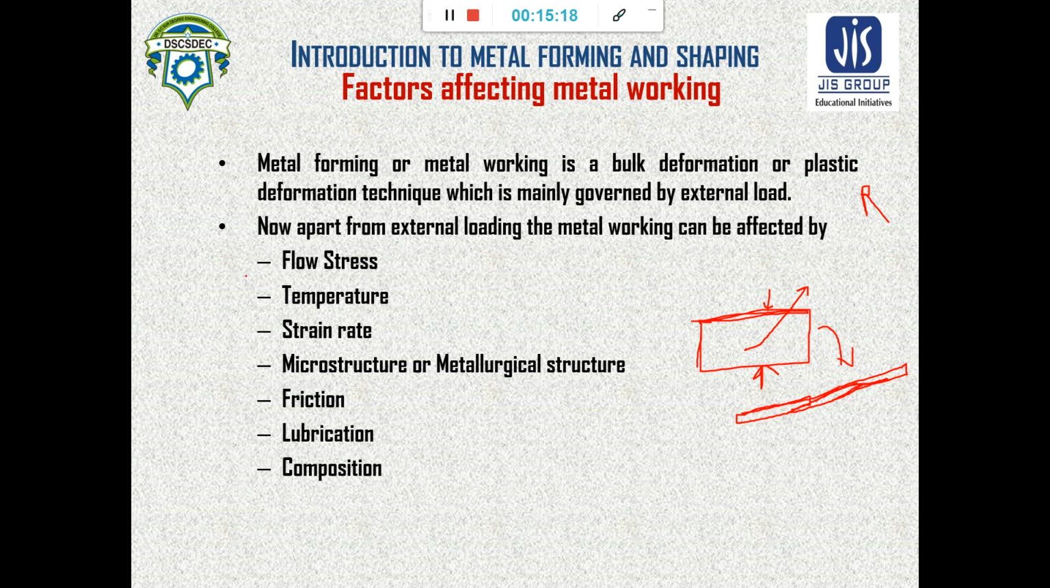Among all the factors, the most important are flow stress, next is temperature, third is strain rate, next is microstructure or metallurgical structure, fourth is friction, fifth is lubrication, and composition. These are the factors which affect metal working. So we will see how they affect metal working.